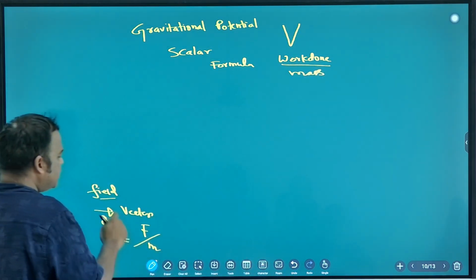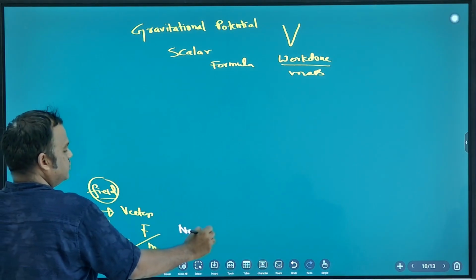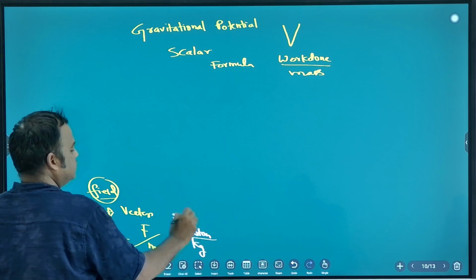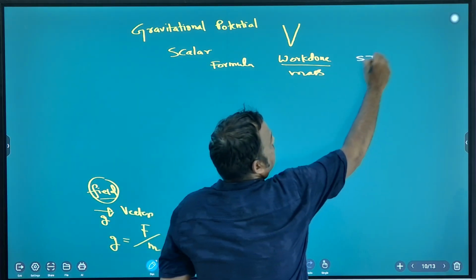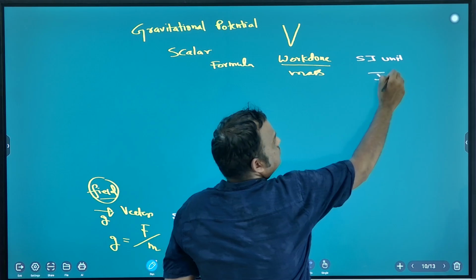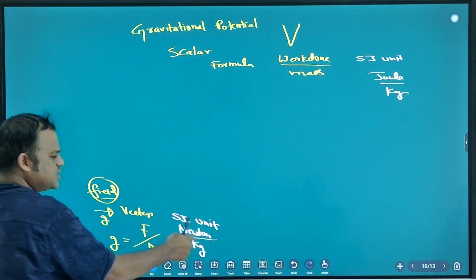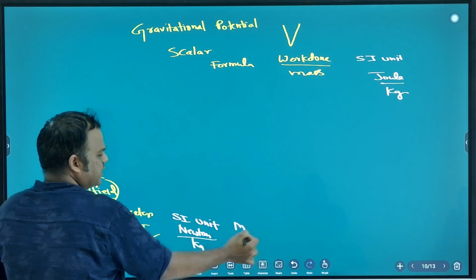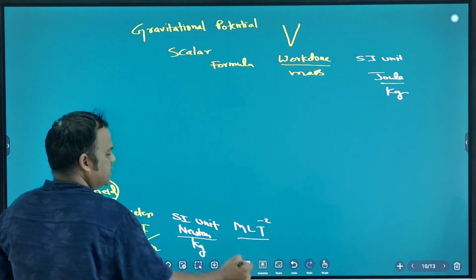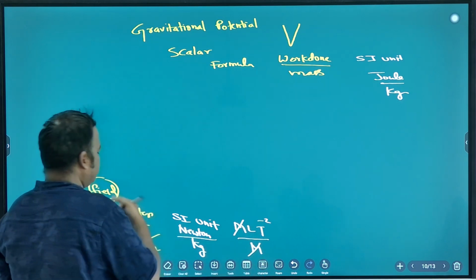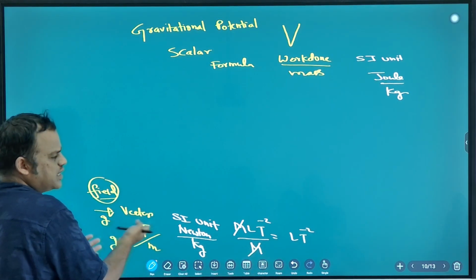So what is the unit of field? SI unit of field, tell me. Newton per kg. So what is the SI unit of potential? Joule per kg. Okay, understood. Dimension also. We discussed dimension previously. Once again I am writing. Newton means what is the dimension? MLT minus 2. Mass means M. So what is the dimension formula of field? LT minus 2. Correct? Good. So this is same as acceleration.